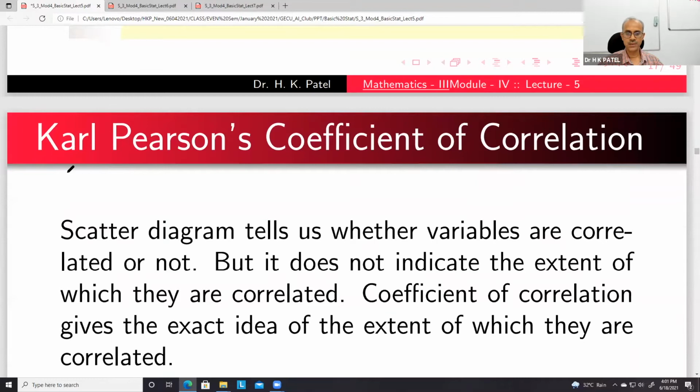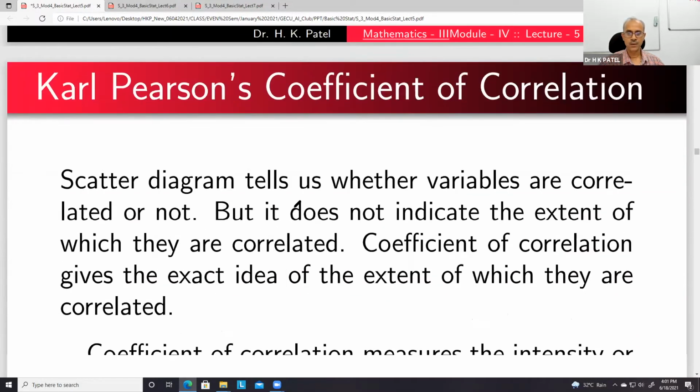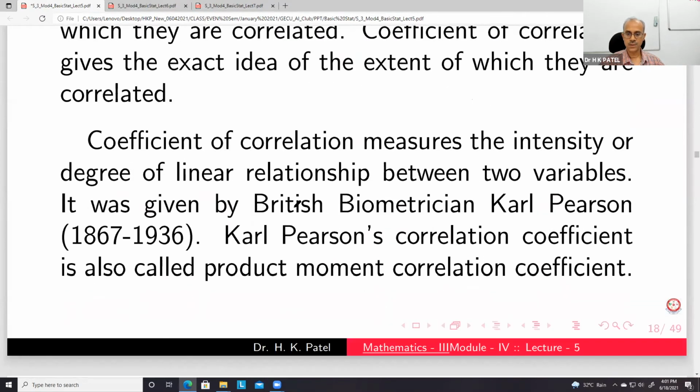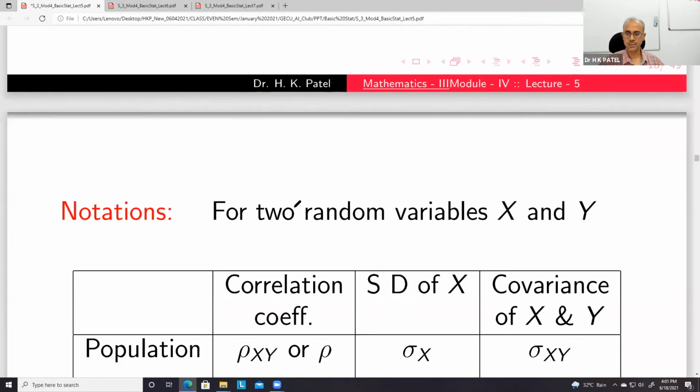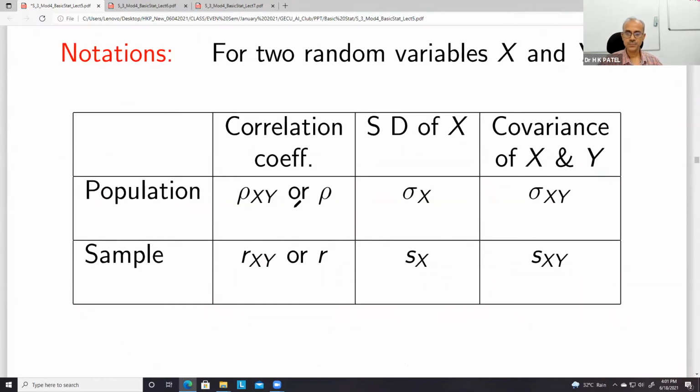So now we'll see the Karl Pearson coefficient of correlation, how to find it. We'll see the formula given by him. These are some notations we use here in correlation or even in general statistics. This is a common notation.